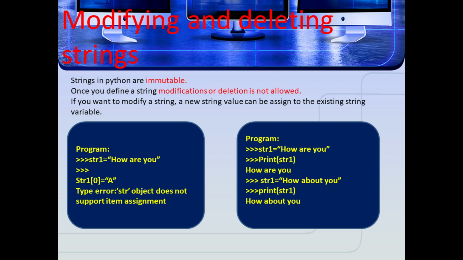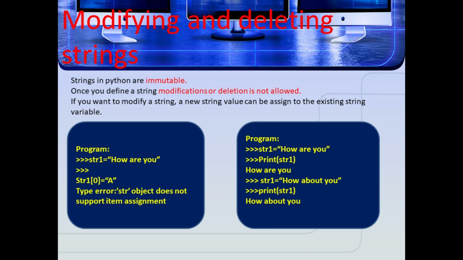Next one is modifying and deleting strings. As you already learned, strings in Python are immutable. That means they are unable to be changed. Once you define a string, modification or deletion is not allowed. If you want to modify the string, a new string value can be assigned to the existing string variable.